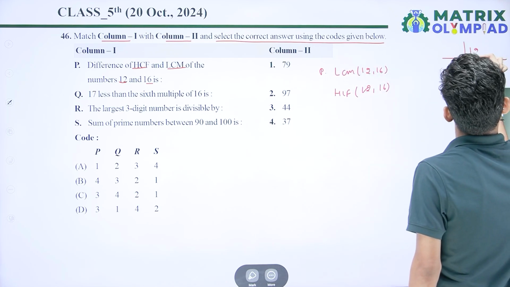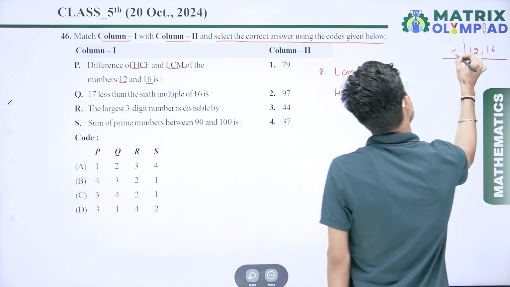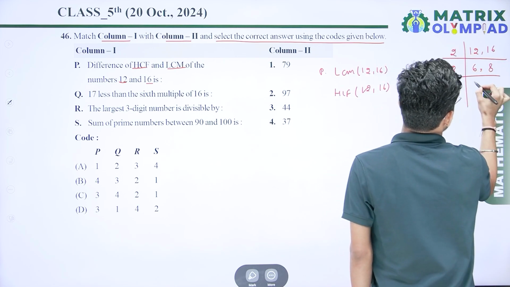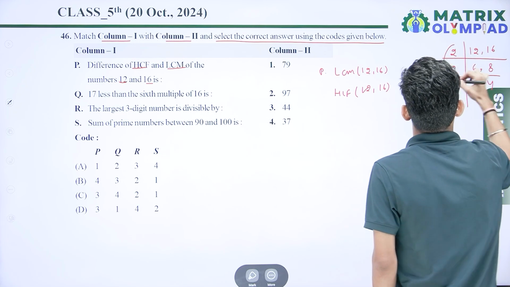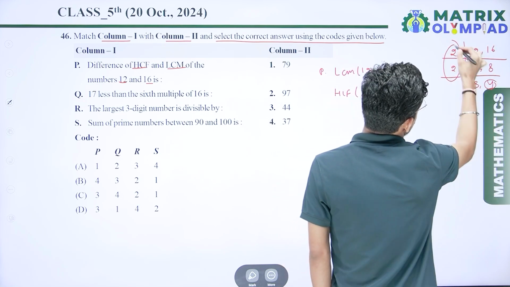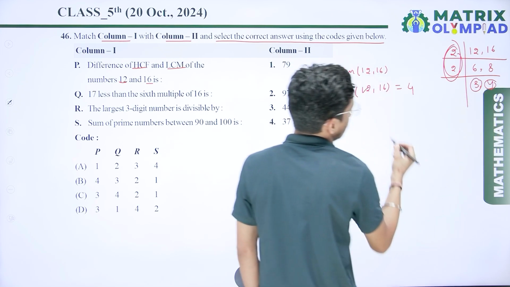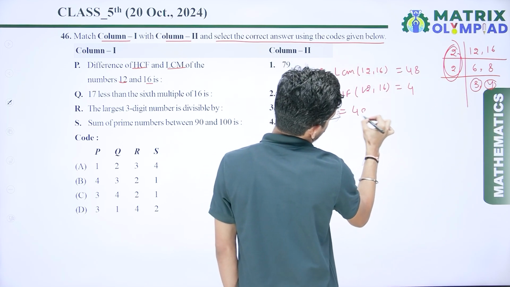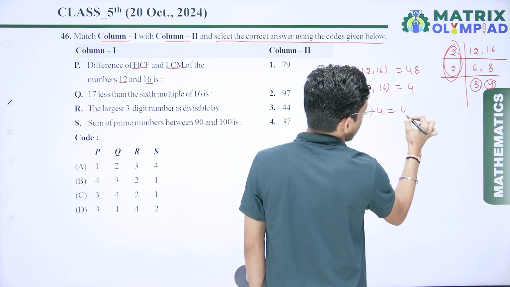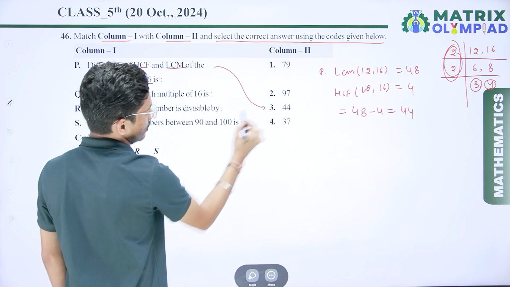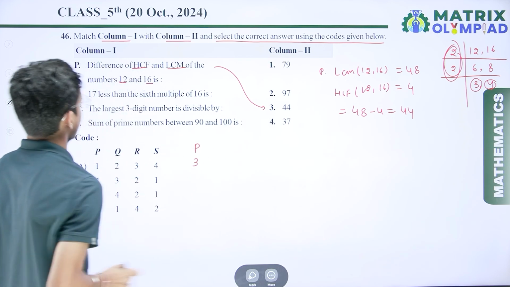So here we get 12, here we get 16. So first for 2, 6 and 8, again we take 2, 3 and 4. So I can say the HCF is 4 and LCM is 4 times 4 is 16, 16 times 3 is 48. So we have to find the difference. So the difference is 48 minus 4, that is 44. So check where is 44. So I can say that P is connected to the third one.